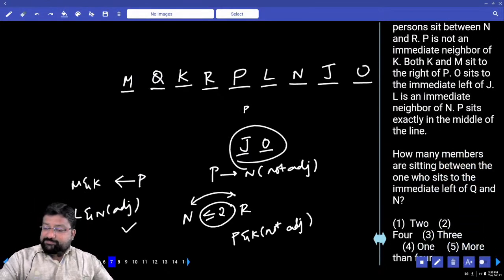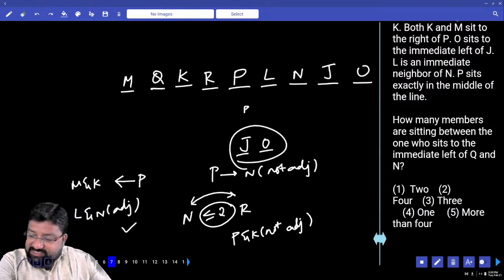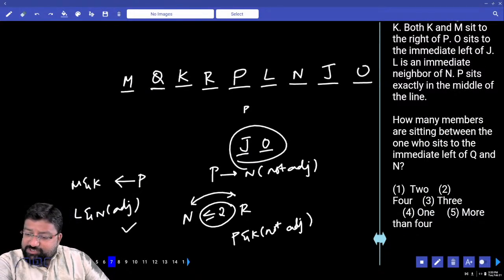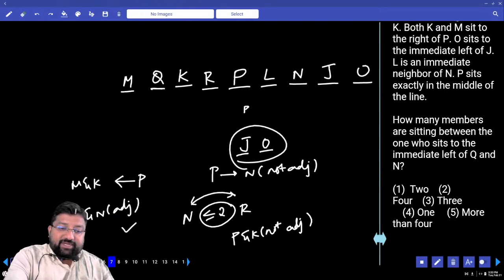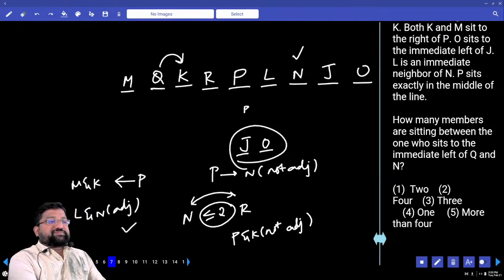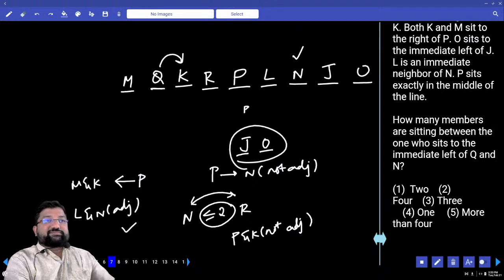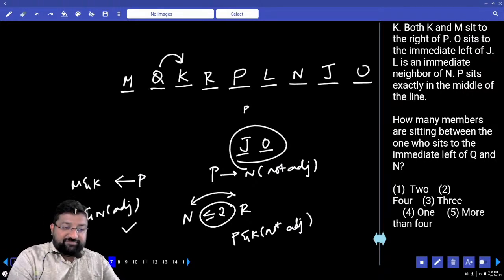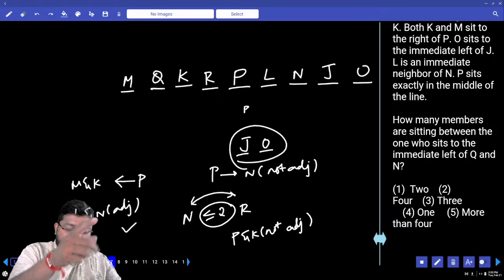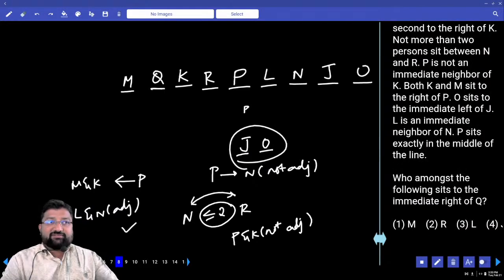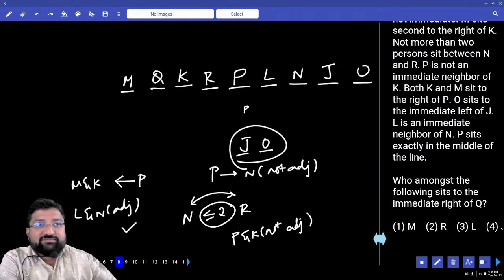Next, how many members are sitting between the one who is to the immediate left of Q and N? Immediate left of Q is K, and N. How many in between them? 3. Be careful. He didn't say Q. Immediate left of Q and N. After doing all the hard work, one single mistake will take away the score. Be careful.